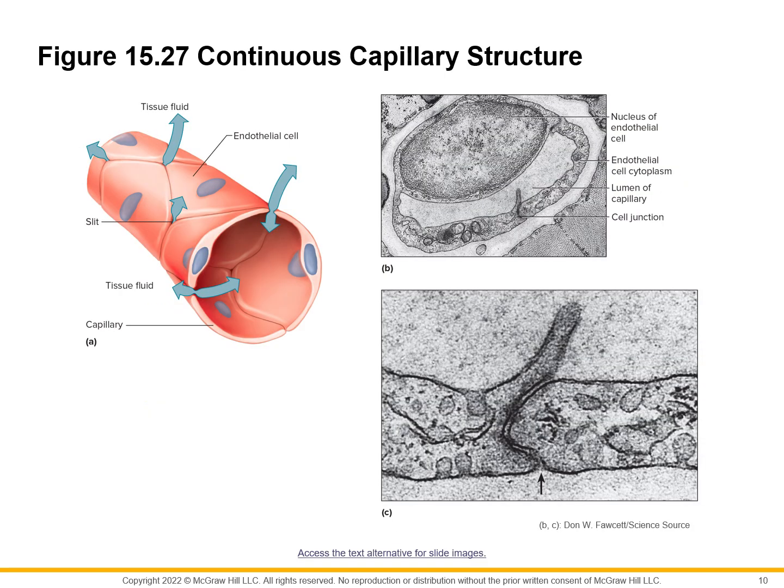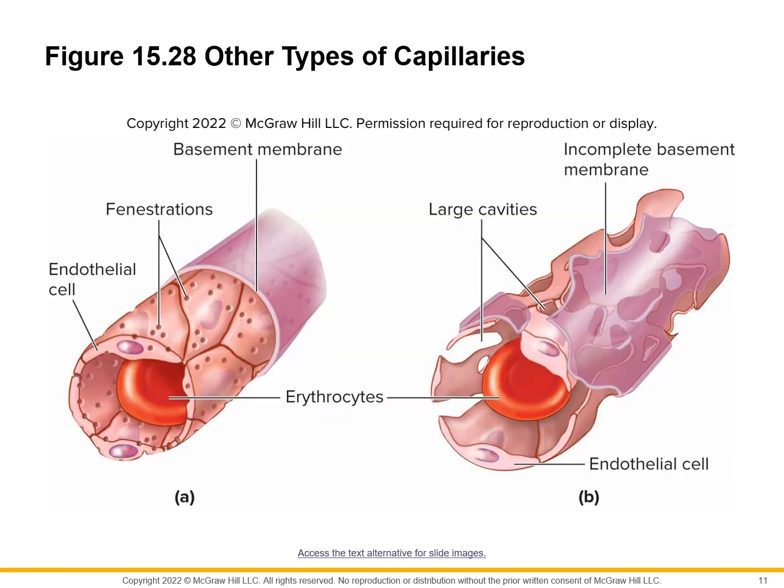You see in this picture, this is continuous capillaries because the openings are small openings between the squamous cells that form the wall of capillaries. But here, this is a fenestrated type where we can see a little bit bigger fenestrations, and this is the third type, which is sinusoidal, where we can see large cavities between the capillaries and the tissues, especially in the bone marrow, liver, and spleen.